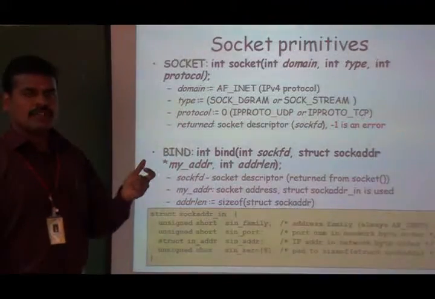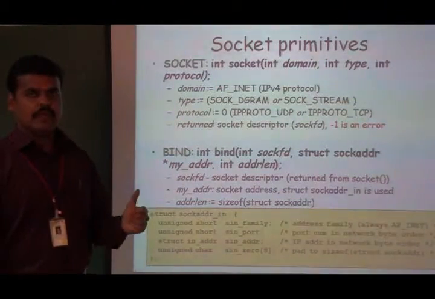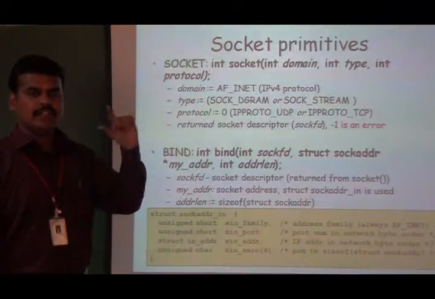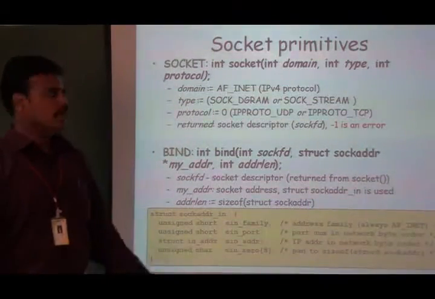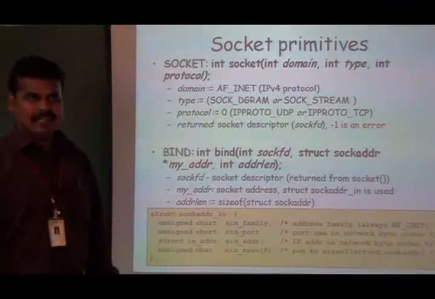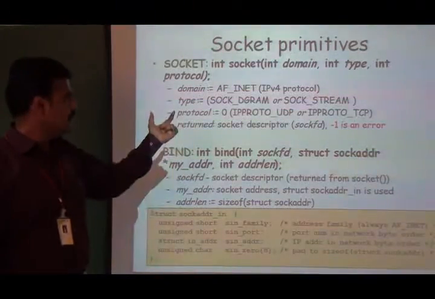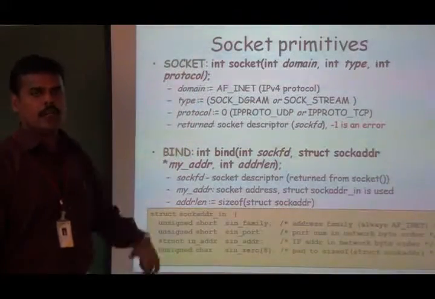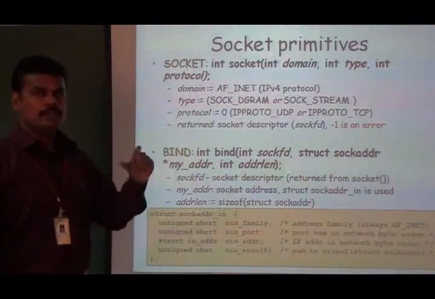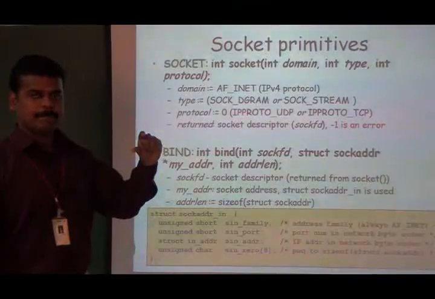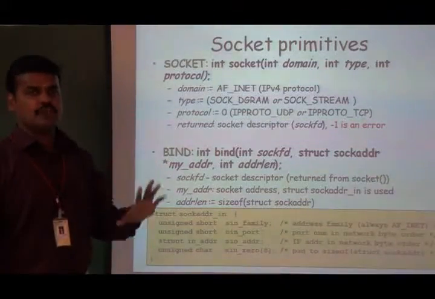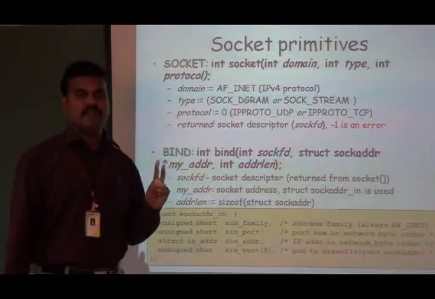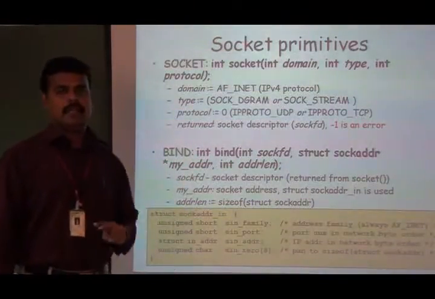If you are going to create a stream socket, then you have to make use of TCP as the transport layer protocol. If you use SOCK_DGRAM as the value for the second argument, then we are going to use UDP as the transport layer protocol. There is a lot of difference between the stream socket and the datagram socket.